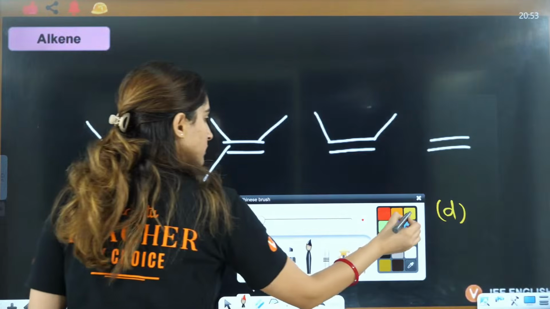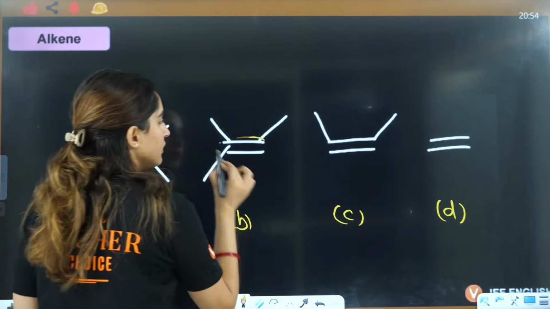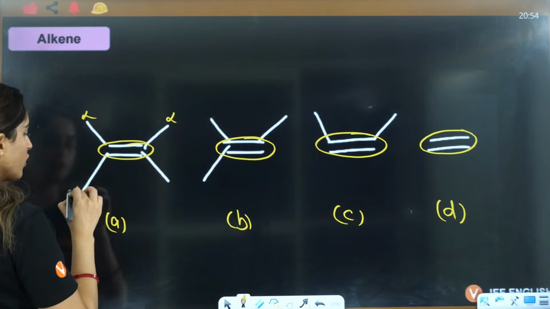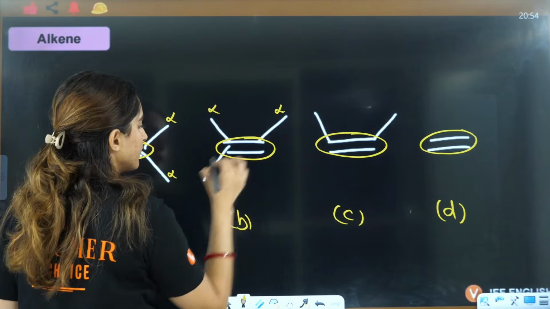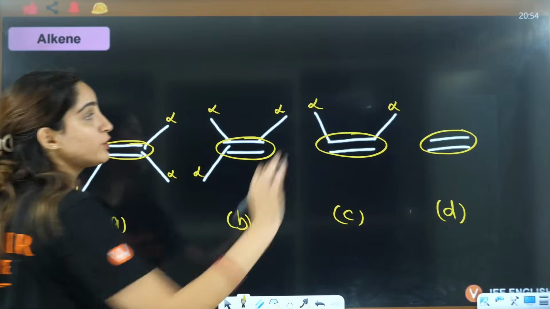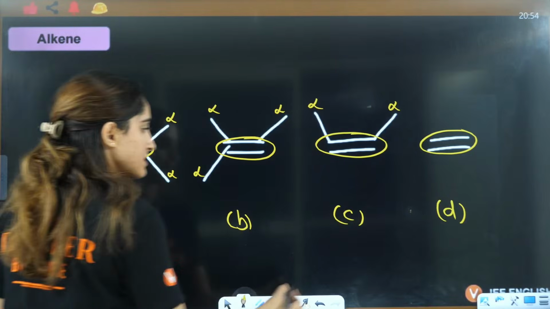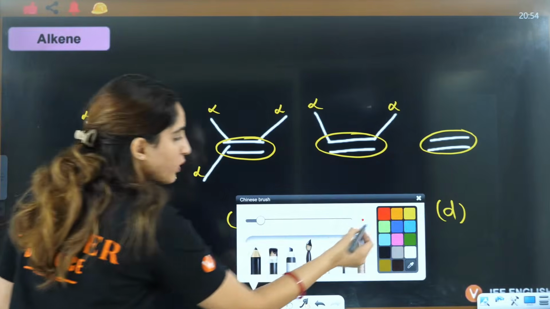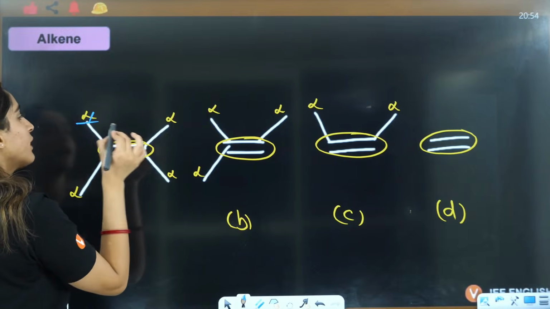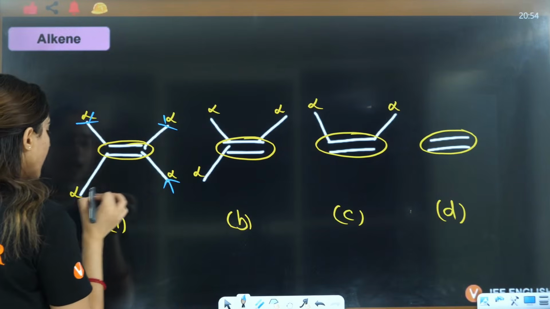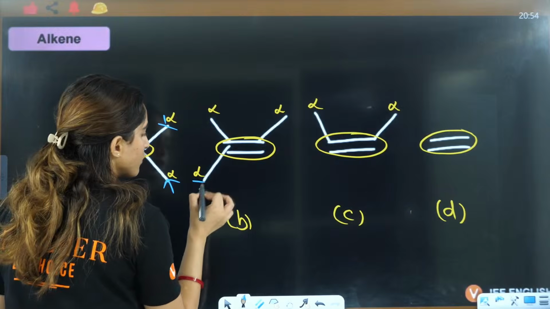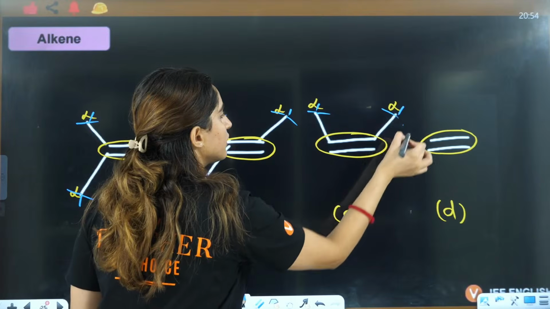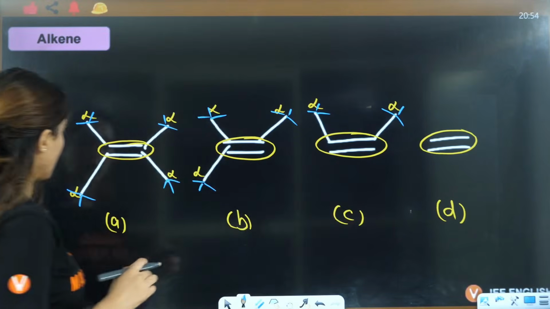This is the methyl. Alpha hydrogens: 1, 2, 4 are directly connected, 3 are directly connected, 2 are directly connected, and there is no direct connection there, right? Each of them, by red I am drawing, and by blue I will draw the hydrogens. So this is 3 hydrogens, 3 hydrogens, 3 hydrogens, 3 hydrogens. Here also 3, 3, 3. Here also 3, 3, okay, that's it.